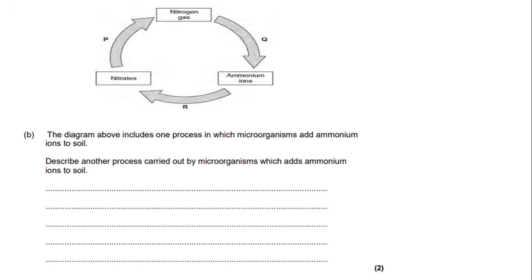Let's look at the next part of the question. The diagram above includes one process in which microorganisms add ammonium ions to soil. Describe another process carried out by microorganisms which adds ammonium ions to soil. As this is a describe question, you just need to write down what happens, not why something is happening. So this is what I've written.